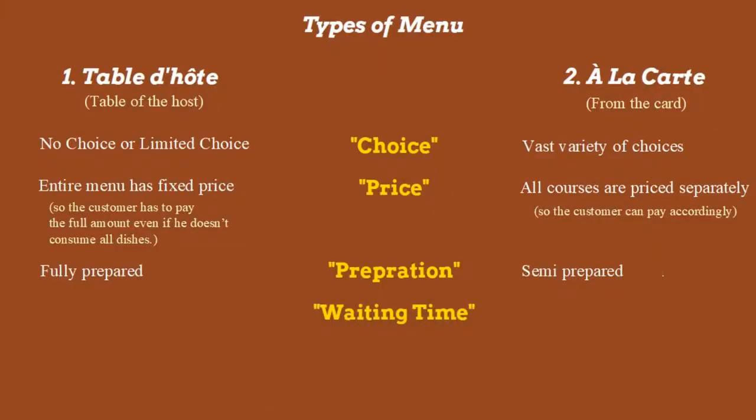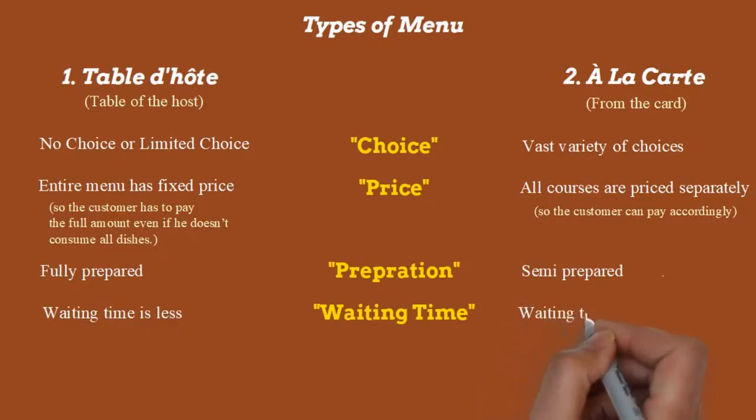Since the food is in fully prepared form in the Table d'Hôte menu, the waiting time is very less. Similarly, since the food is in semi-prepared form in the a la carte menu, the waiting time is more. Once the guest orders the food, he has to wait a little longer in the a la carte menu, and for quite a little time in the Table d'Hôte menu.